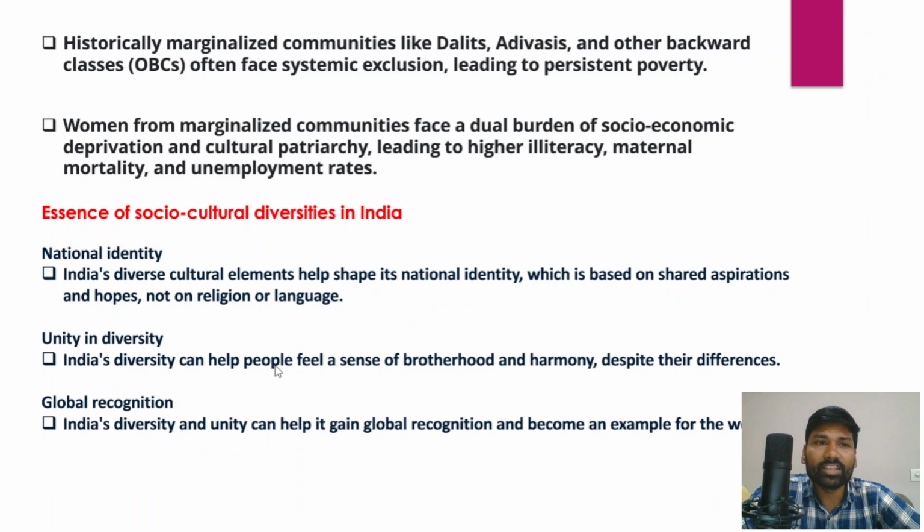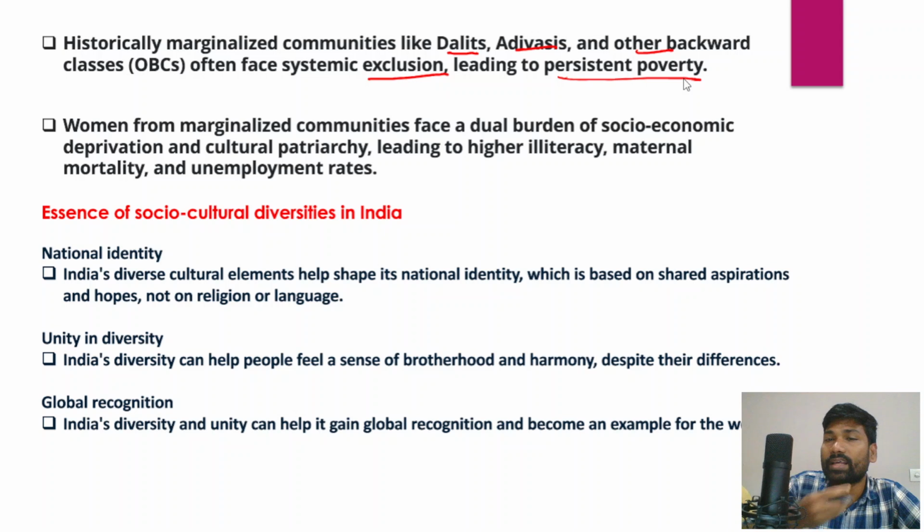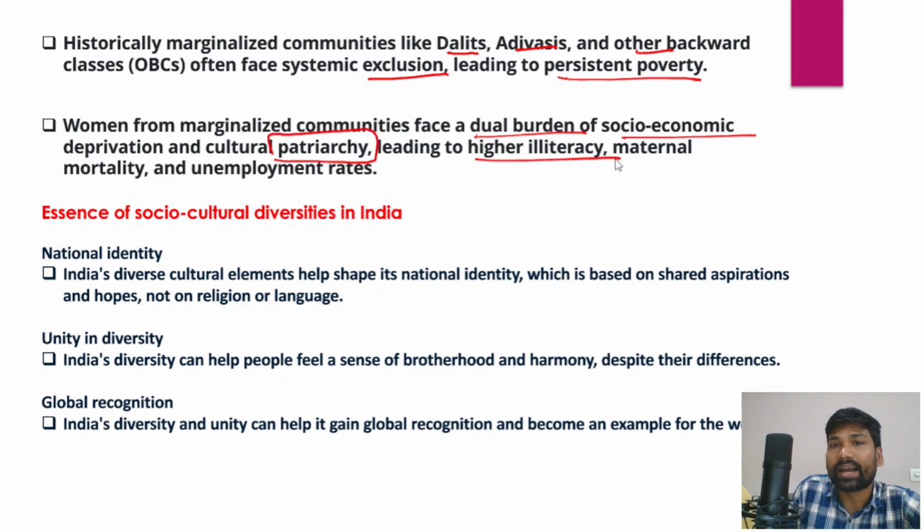And historically in India, marginalized communities such as Dalits, Adivasis, and other backward classes, OBCs, face social exclusion or systematic exclusion, and that leads to the persistent prevalence of poverty as well. And women from marginalized communities such as Dalits, Adivasis, scheduled castes, scheduled tribes, and OBCs also face the dual burden of socioeconomic deprivation, discrimination, and cultural patriarchy. And that would lead to higher levels of illiteracy, maternal mortality, and even increased unemployment rates as well.